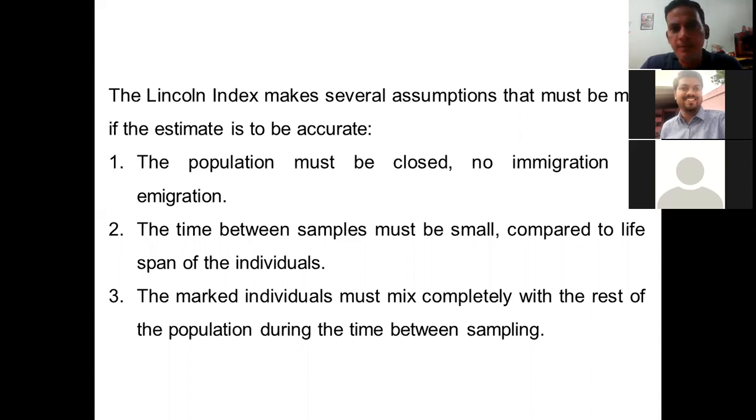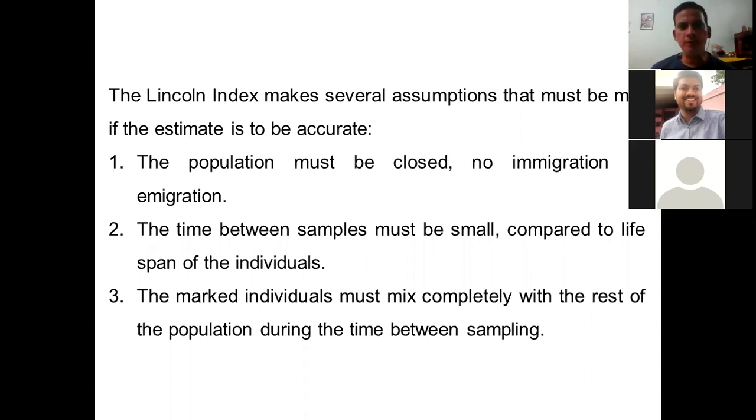The time between samples must be small compared to the lifespan of the individuals. Now this is very important. If the lifespan of individuals is 10 days and we are doing sampling in 15 or 20 days, it means the individuals which were already marked would have died. So if we would like to study, then we need to identify the lifespan. If the lifespan is, let's say, 10 years, we can do sampling in a couple of days or a couple of months, that will be fine. If the lifespan is 2 days, we can do sampling in 1 day. We cannot do it on 3 or 4 days.